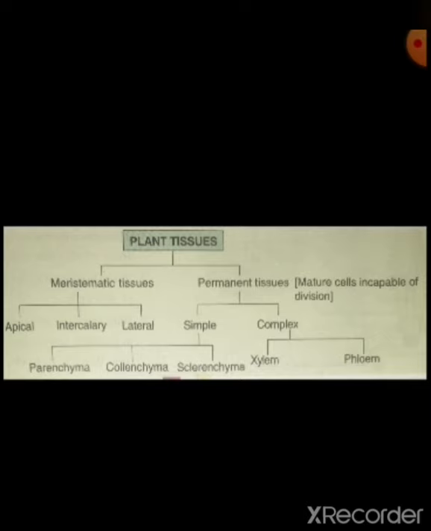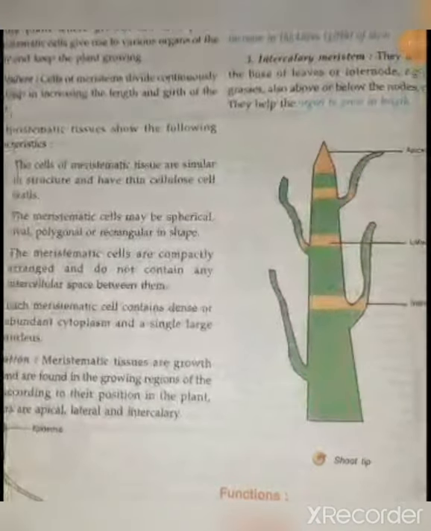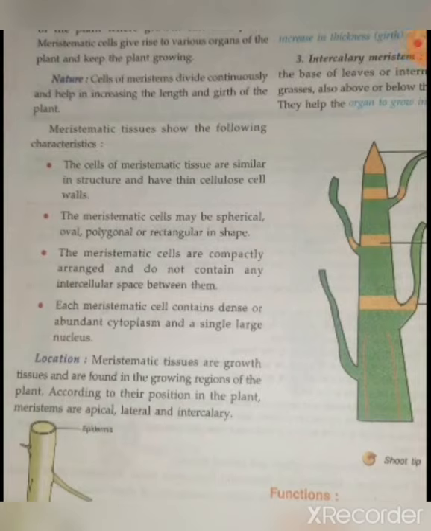Okay, let's discuss these tissues in detail. First of all, we will discuss the meristematic plant tissues. As I already told you, meristematic plant tissues are those tissues which have the capacity to divide.